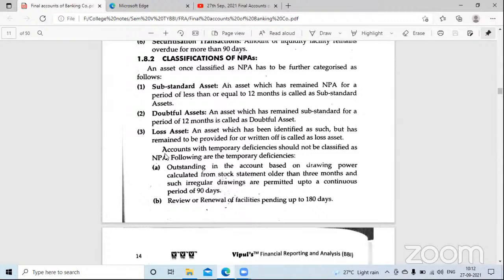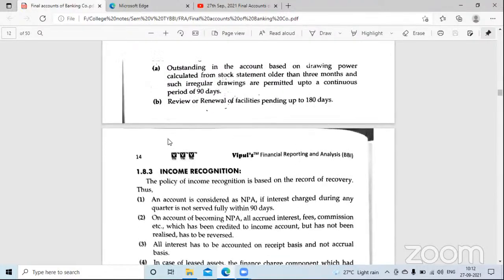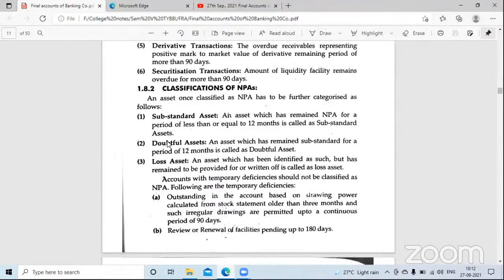Okay. Next, loss assets. But if you see, doubtful assets में भी partitions होते हैं. I will tell you, don't worry. Let me complete all these 3 types. There are 3 types. Last one is loss assets. When can a particular asset be called as loss asset?